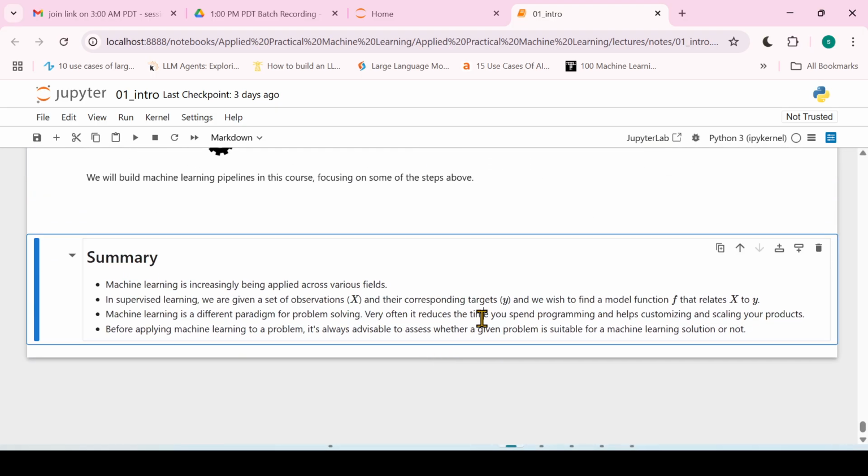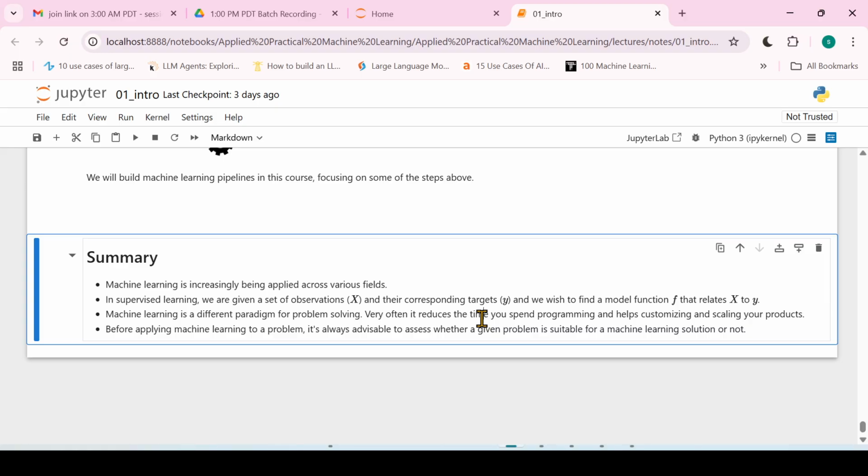As a summary of what we have seen till now, machine learning is being applied in various fields. In supervised machine learning, specifically, we are given the observation x and the target y, and then we want to find the model function f which relates x to y, right?